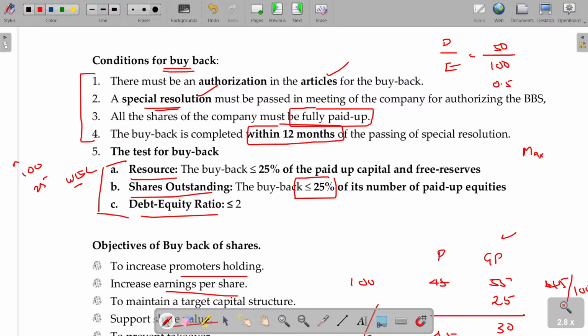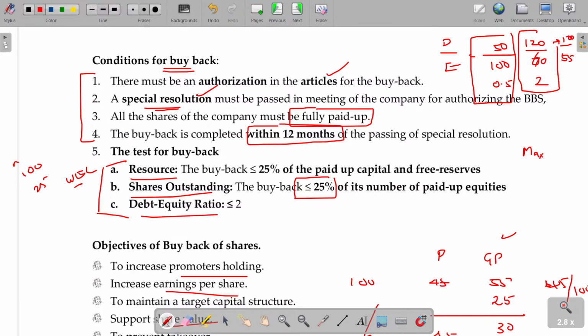If you have debt being 120 and your equity being 60, the debt equity ratio is 2. Where the ratio is 0.5 only, you can buy back. Here your debt equity ratio is 2. If you buy back even 5 shares, this becomes 120, this becomes 55.